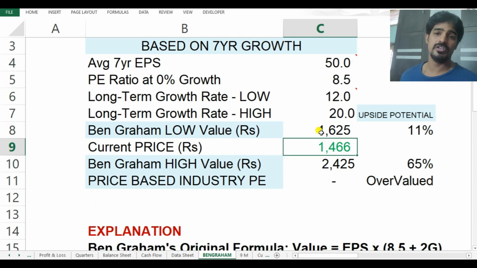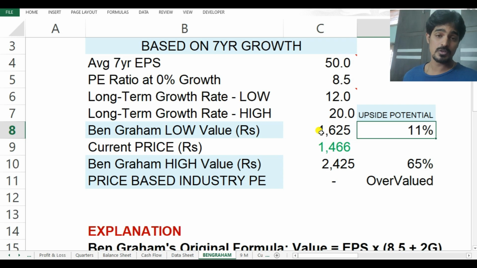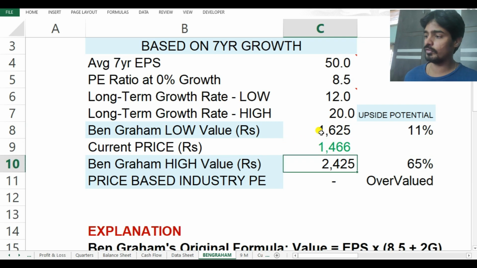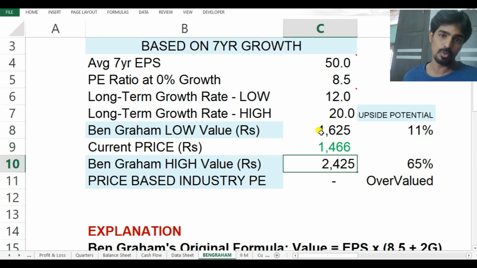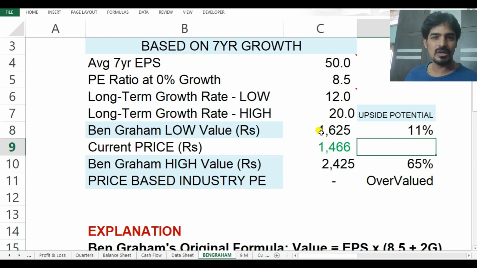The lowest valuation is 1625, and it is available at 1466. So you are getting a premium of 11% if you're buying this stock at 1466. And considering the highest growth, it has a potential of growing by 65% from the current market price of 1466 to almost 2425. This is pretty neat, and it looks like a beautiful painting, but trust me, it is not worth blindly following this.